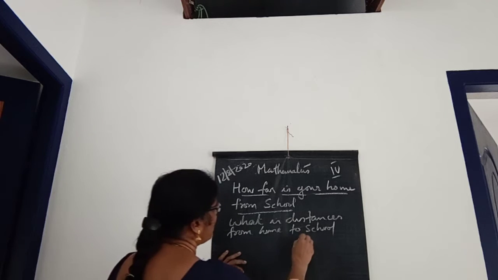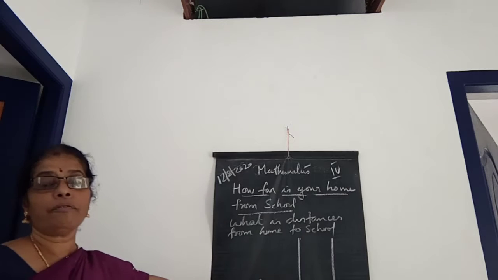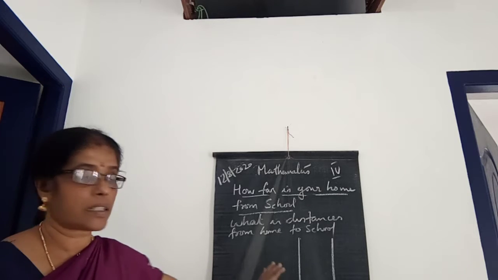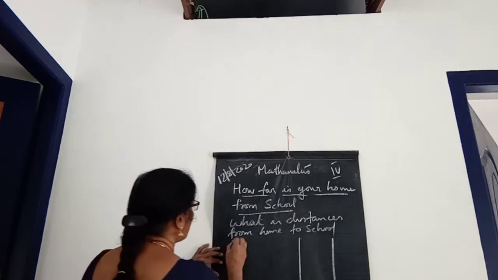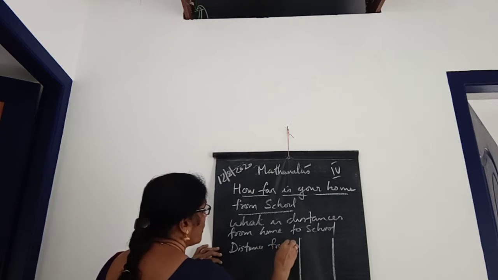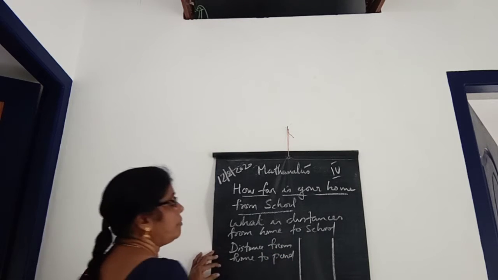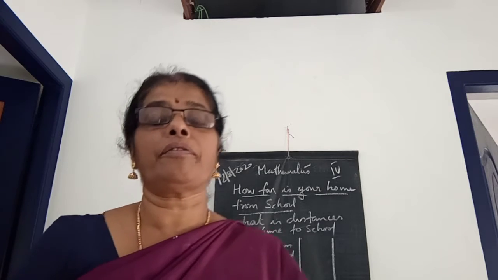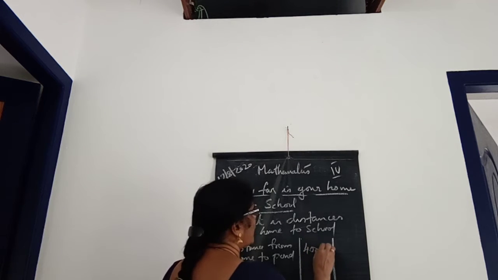Okay, and then before that you can draw a column. First you have to draw a column, and you can write in it. What is the distance from home to pond, children? That is 400 meters, isn't it? That 400 meters you can write here.